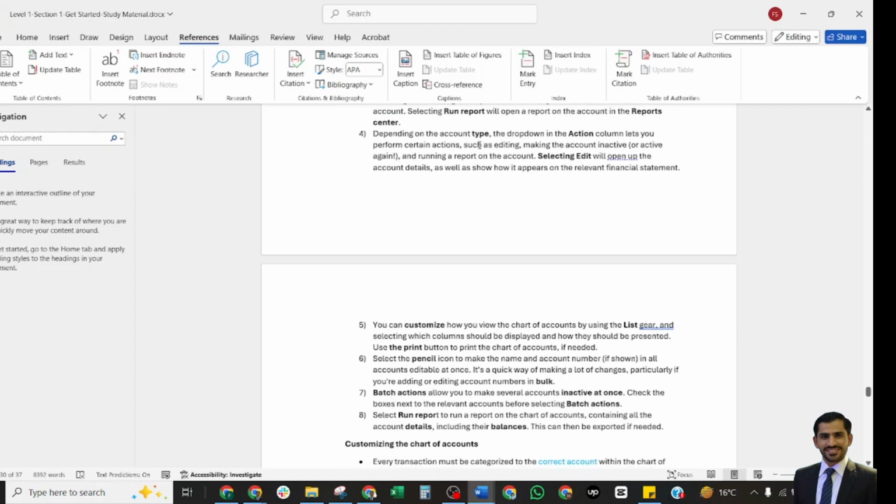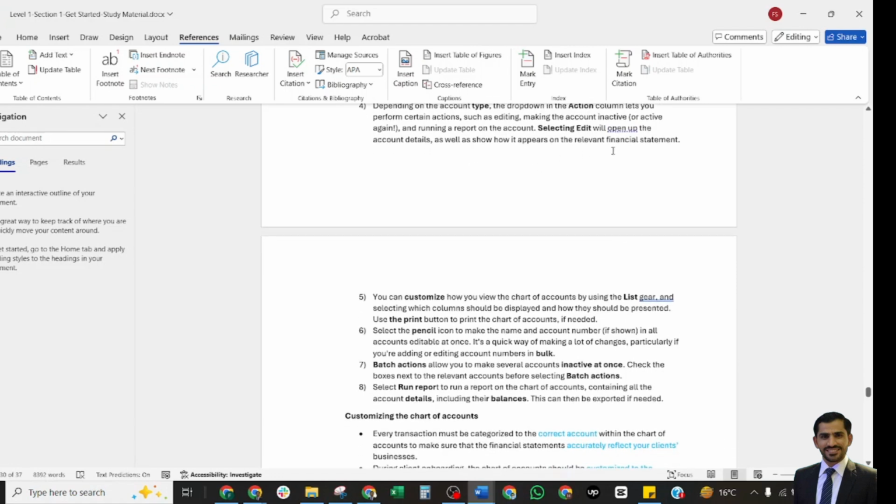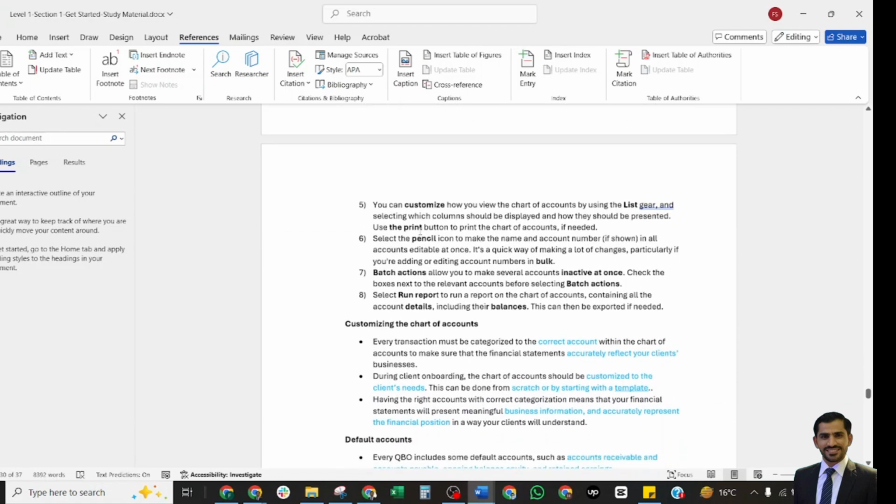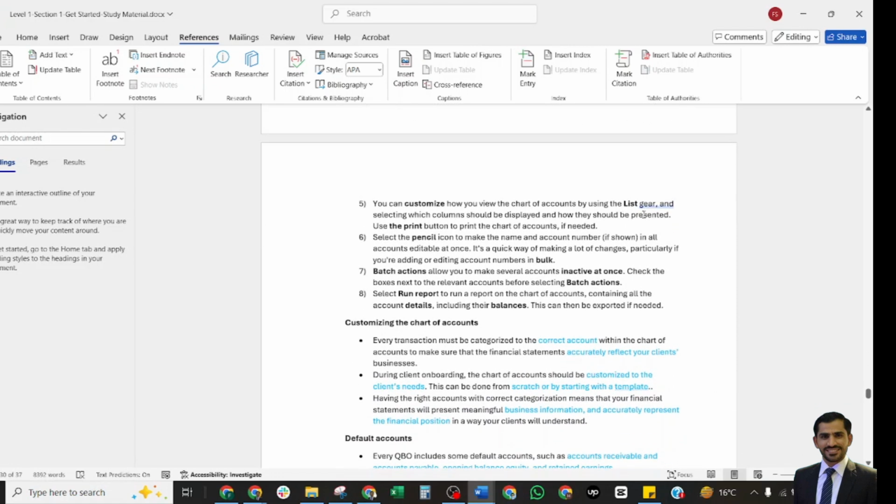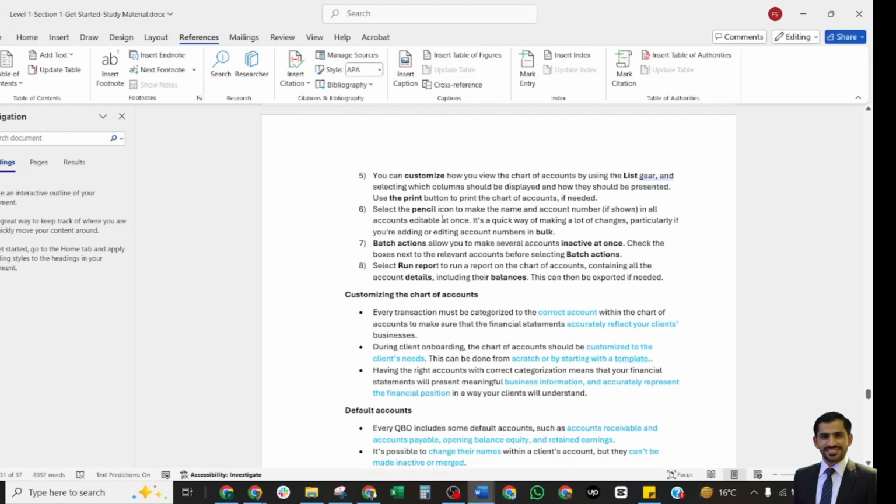Depending upon the account type, the drop down action column lets you perform different actions, like selecting edit, which will open up the account details and shows the relevant financial statements. You can customize how you view the chart of accounts using the gear and selecting which columns should be displayed. Selecting the pencil icon makes the name and account number in all accounts editable at once. Name and account number can be changed. It's very important.